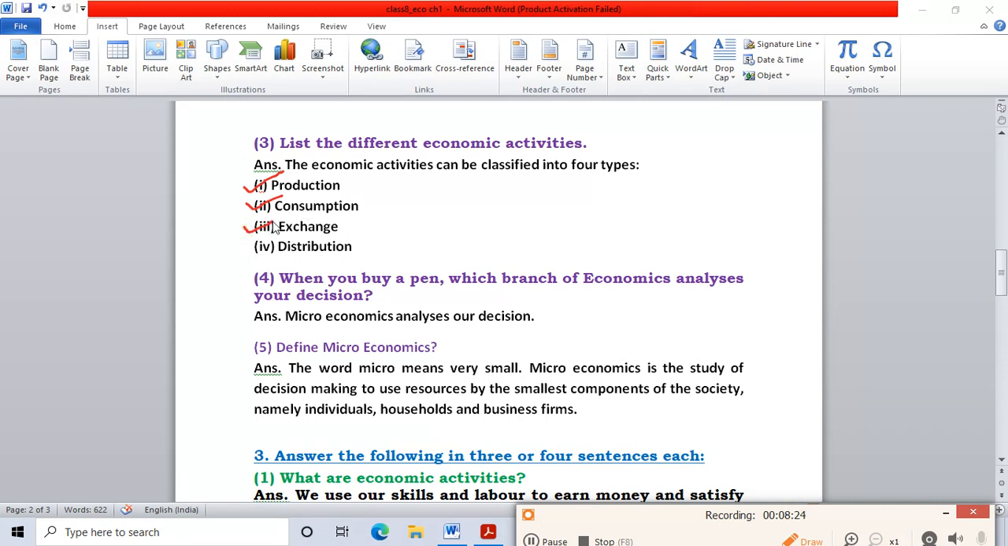Exchange, and the next one is distribution. Exchange means we exchange the goods among ourselves, right?